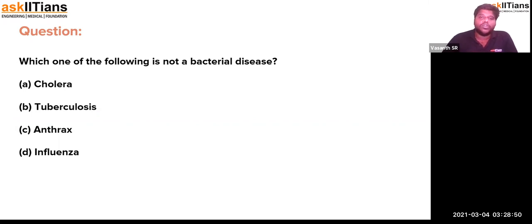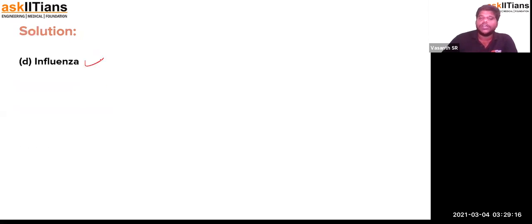Okay, so which one of the following is not a bacterial disease? This might sound like a very tough question, because apart from anthrax, tuberculosis, and cholera, influenza is actually a viral disease, caused by the influenza virus. All the other three are bacterial diseases. So influenza is the answer.